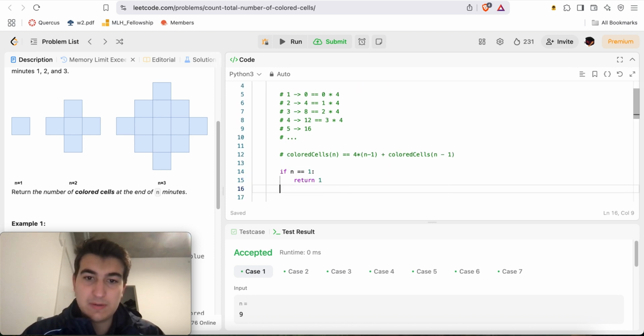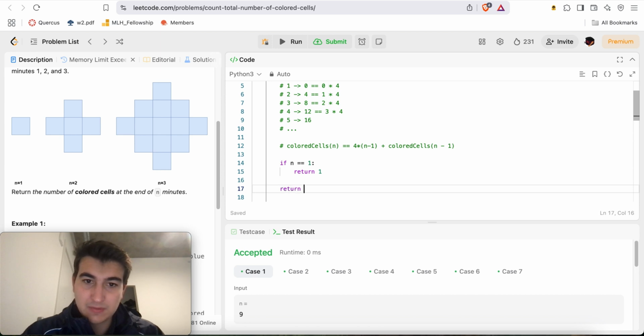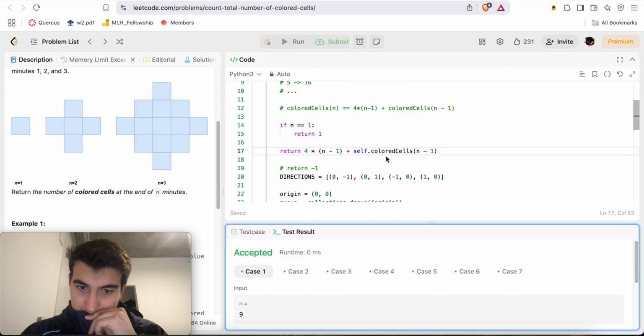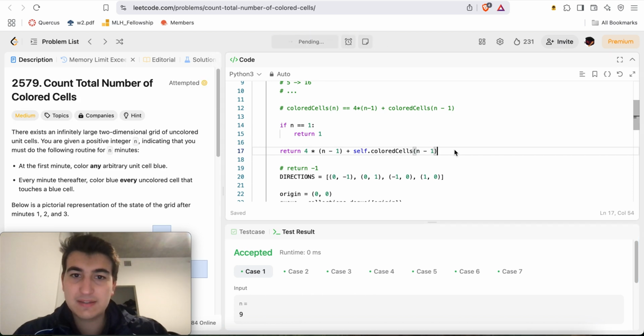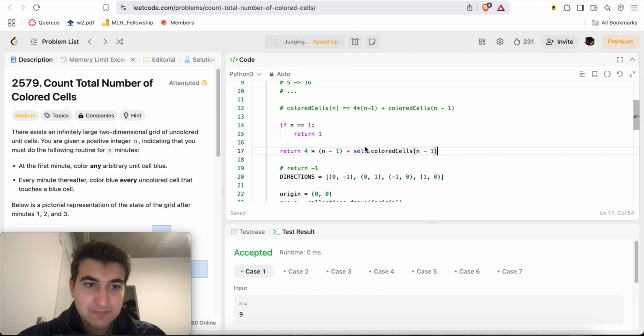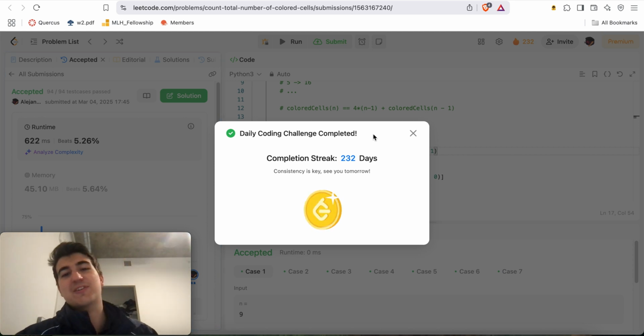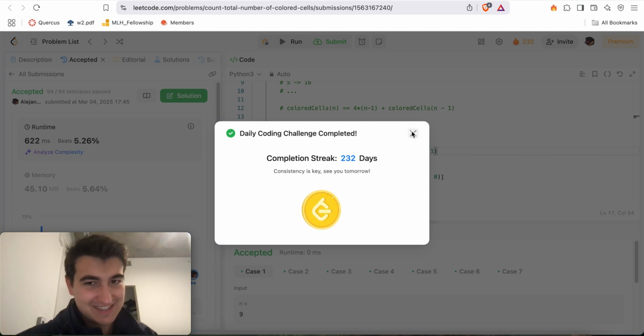Return 1, otherwise 4 times n minus 1 plus self.colored cells of n minus 1. Does something like this work? It does indeed. Let's submit. And there we go. Completion streak 232 days. Consistency is key. See ya tomorrow.